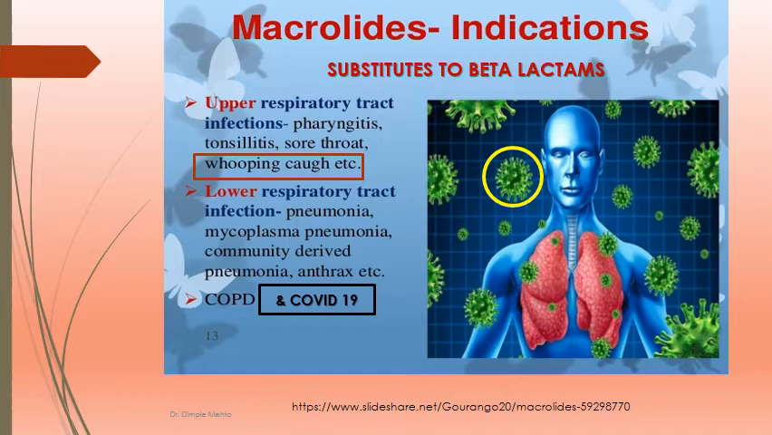For lower respiratory tract infections like pneumonia, Mycoplasma pneumoniae, community acquired pneumonia, anthrax, COPD, and nowadays COVID-19. For COVID-19, I don't say it's antibacterial, but to prevent these lower respiratory tract infections, secondary bacterial infection can be treated with macrolides, especially azithromycin.